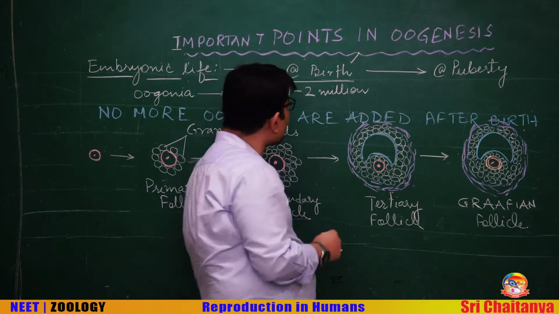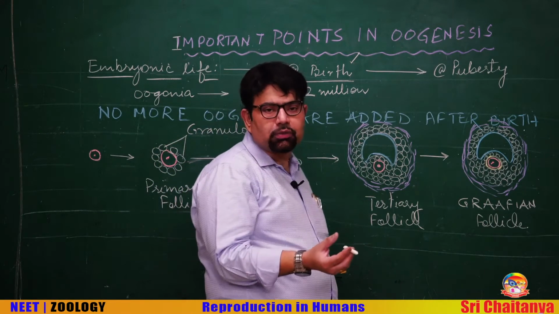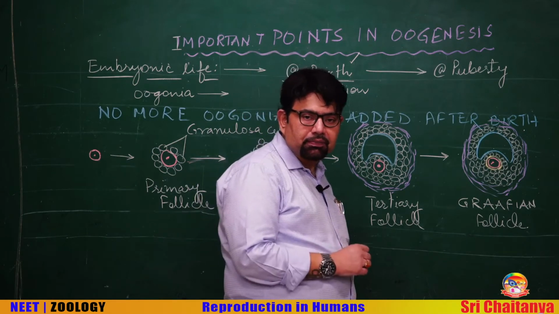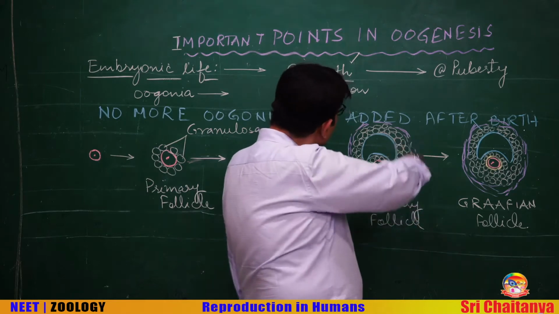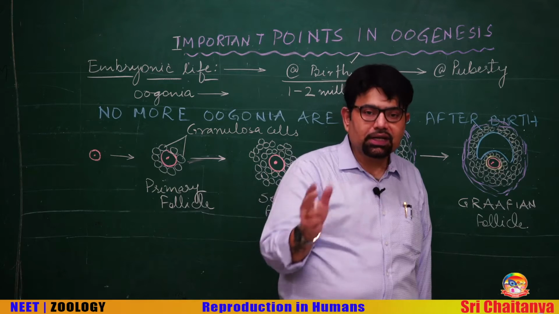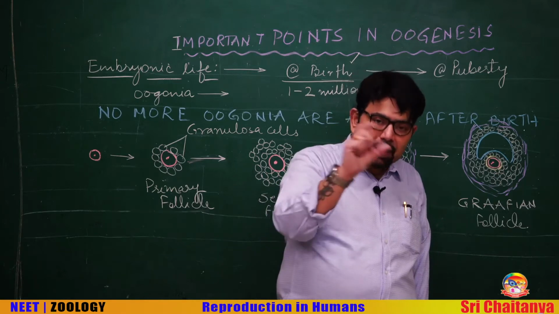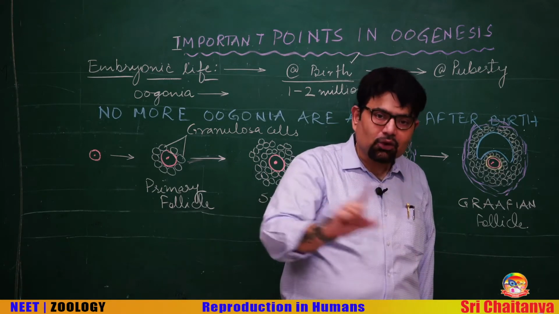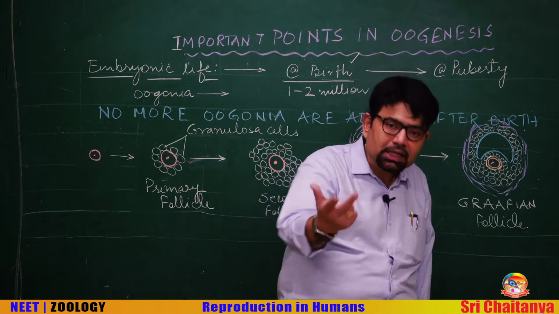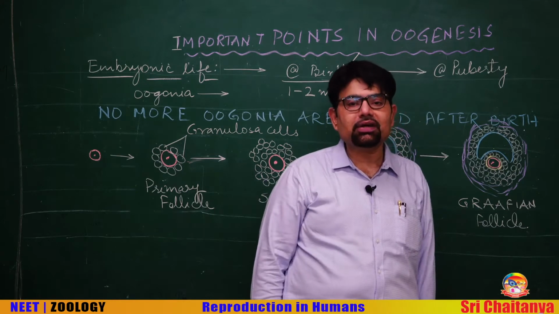Every girl is born with about 1 to 2 million primary follicles in each ovary. Even after birth, many of these follicles degenerate. The primary oocyte remains in the status quo, and the follicles start to degenerate by the same process, which is called follicular atresia.